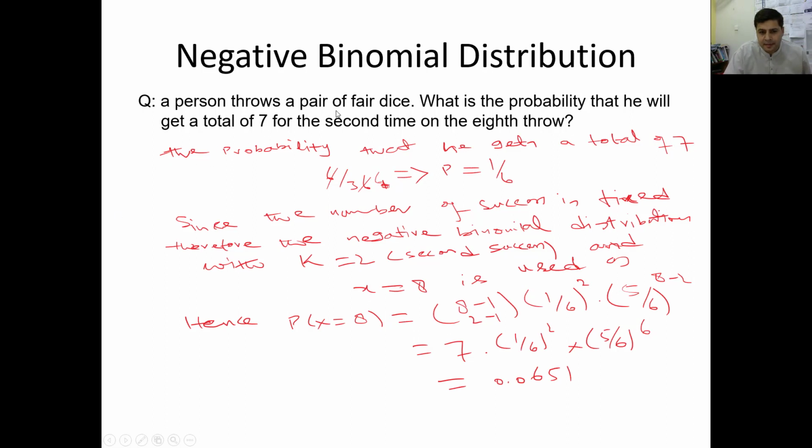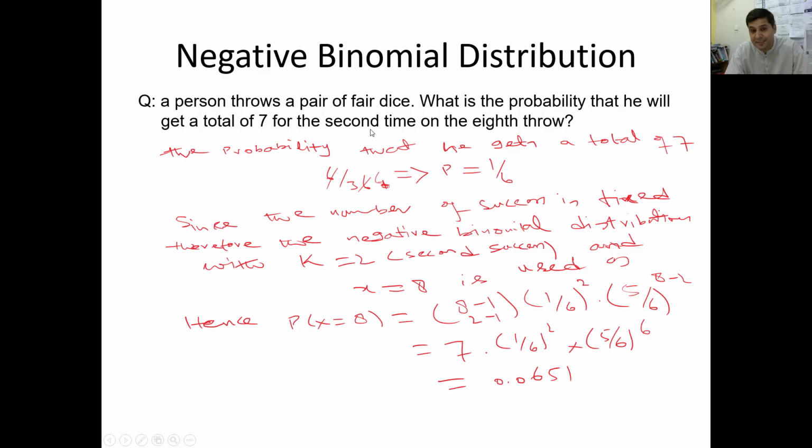A person throws a pair of fair dice. What is the probability that he will get a total of 7 for the second time on the 8th throw? This is the first kind of question which we are going to discuss, because in binomial there was no such thing, but here there is a specific number of successes which we produce. What is the probability that he will get a total of 7 for the second time? He throws 2 fair dice, 8 times, and what will be the probability that he will get a total of 7 for the second time?